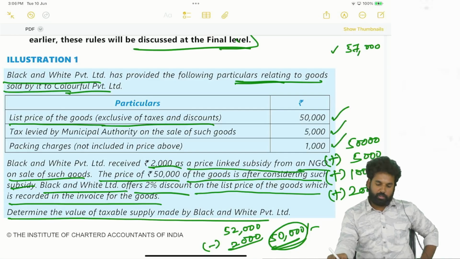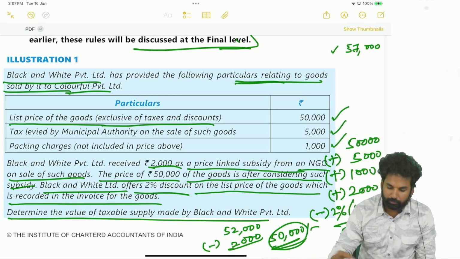Okay, next they have given a discount of 2%. Discount on which price? List price. 2% on list price means 1,000 rupees. Okay, so 50, 55, 56, 58 minus 1,000, 57,000 is the value of supply. Okay.